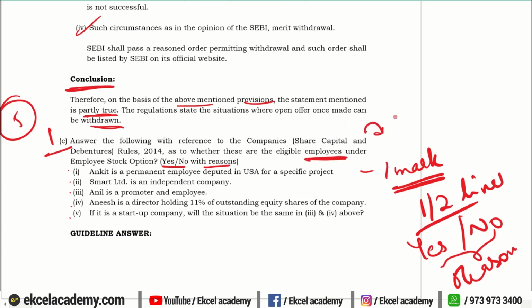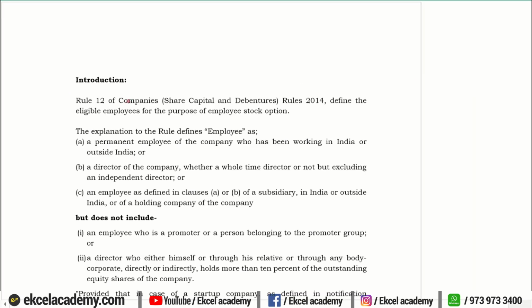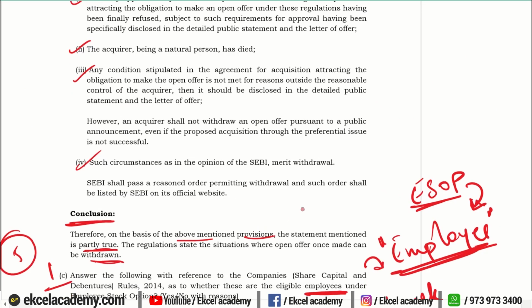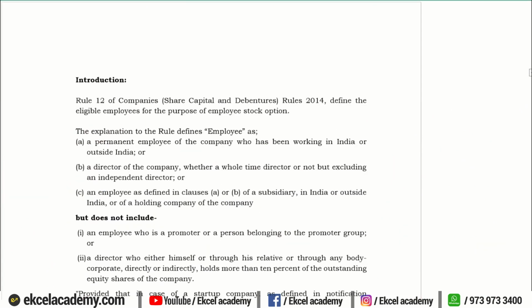The entire question is based on whether a particular employee is eligible for claiming the ESOP, and whenever ESOP is issued, it is issued only to an employee. So we should analyze here in this question who is an employee. In the question they clearly ask you to state in reference to the Companies (Share Capital and Debentures) Rules, 2014. They are not talking with respect to the SEBI regulations. Here they are talking about the company's rules, so when you are answering, you should answer in reference to the rules only.